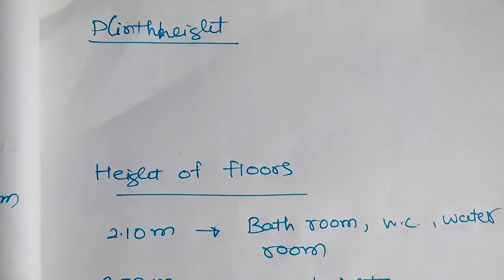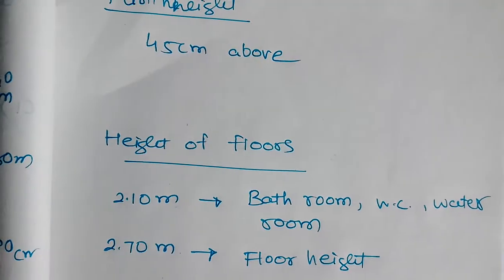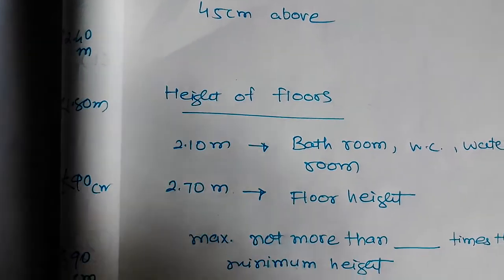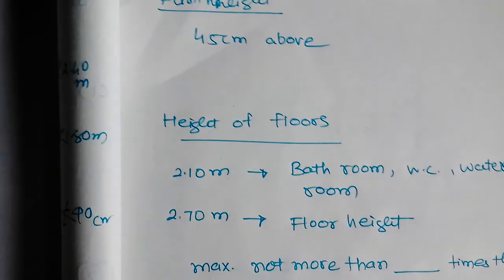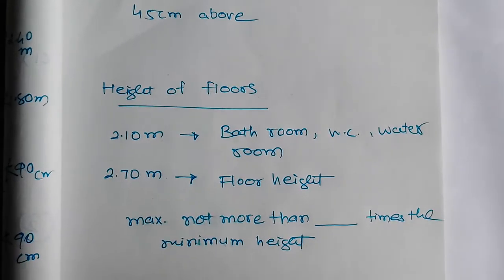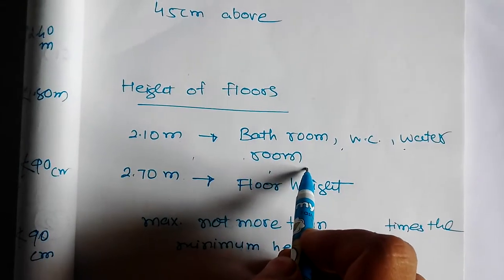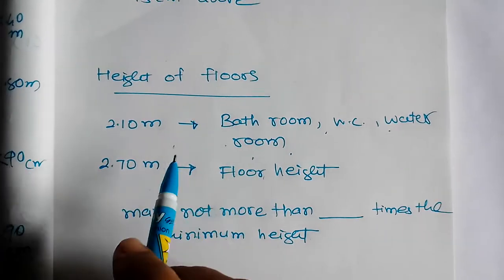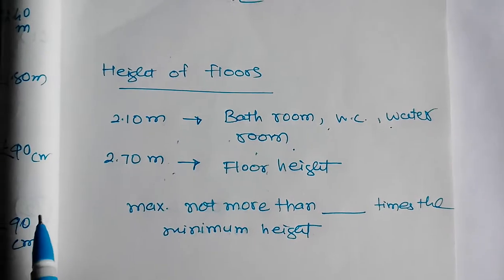Now next one is plinth height. Okay, so it shall be 45 centimeter above road level or plot level, whichever is higher. Now next point is height of floors. So 2.10 meter for bathroom, water closet, water room, or you can say for the pump room, and 2.70 meter for floor height. Floor height for each floor. Okay, so keep in mind floor height on each floor.